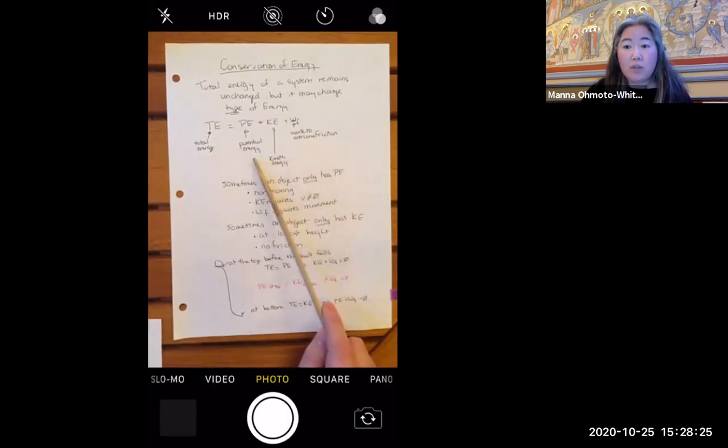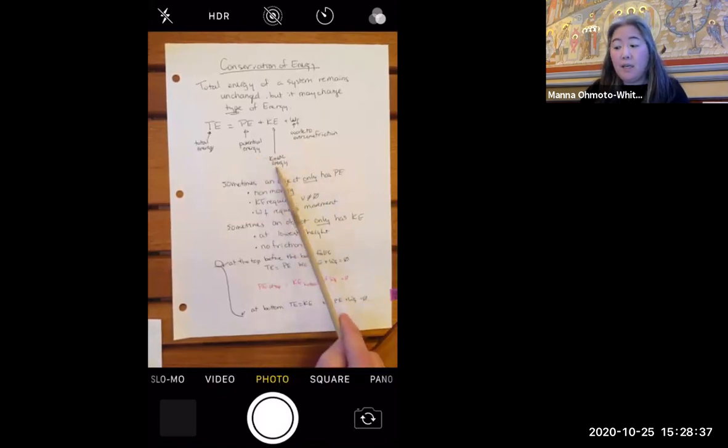Just a refresher, potential energy is the stored energy, and we're talking about it in terms of height. So as I work to bring something to a higher height, it will have higher potential energy. At a lower height, it will have a lower potential energy. Kinetic energy is the energy that is the result of motion, a mass in motion. So that's going to be equal to 1/2 mv squared, where the velocity has an exponential effect on the kinetic energy. And the work to overcome friction is the amount of force that I have to apply over a distance to overcome the friction that is there between the two objects that are moving.